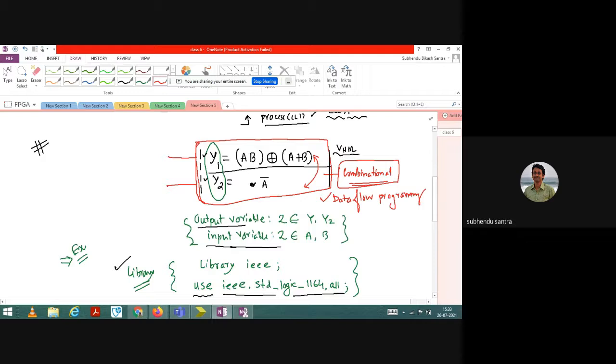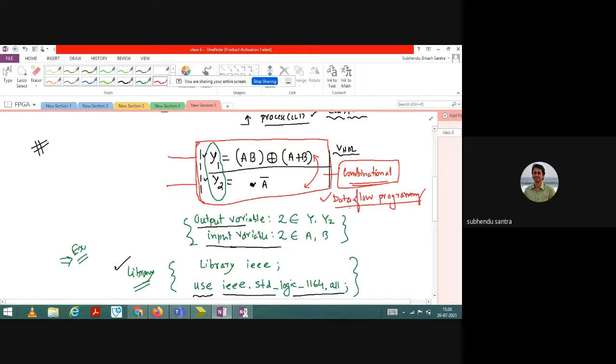You need to first evaluate. When you are happy that a combinational circuit is required to solve this problem, the next question is what type of programming architecture you need to select if you want to use VHDL. I already told you, when you have a combinational circuit, then you can go for data flow programming. You need not go for behavioral programming. That is the second stage of evaluation. So when you are writing this program using VHDL, it can be done very easily using data flow programming. That is the conclusion.